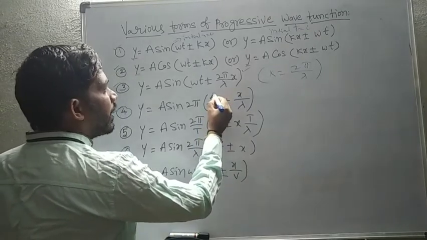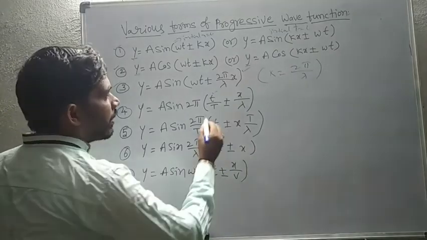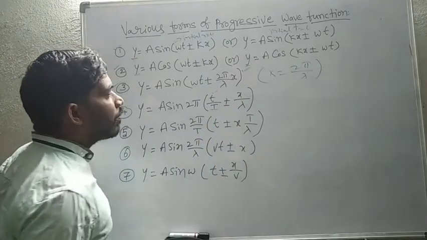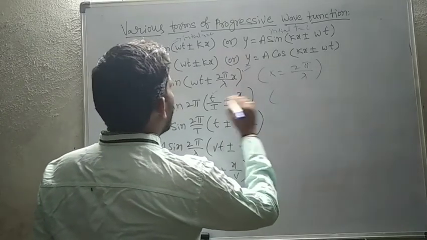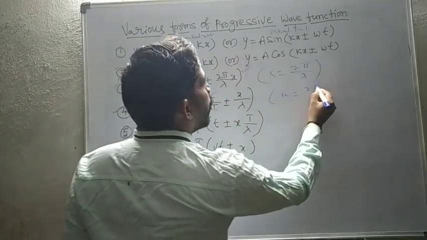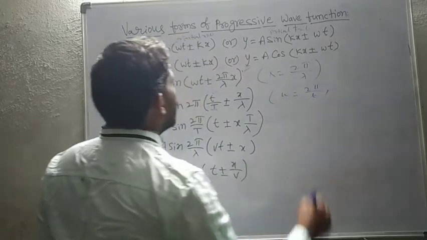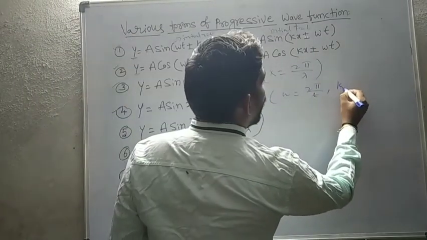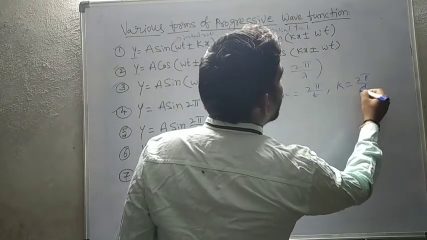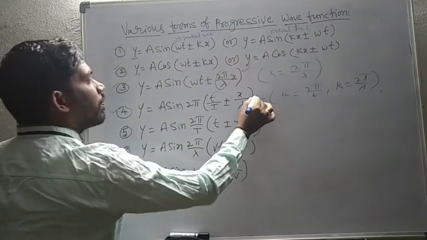Small t is time, capital T is the time period of the oscillation. This is also simple. For example, omega equal to 2 pi by T, and k equal to 2 pi by lambda. Then you get this formula.